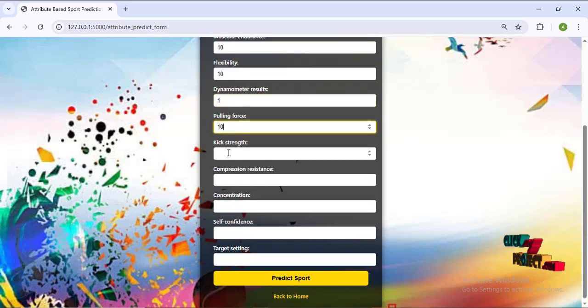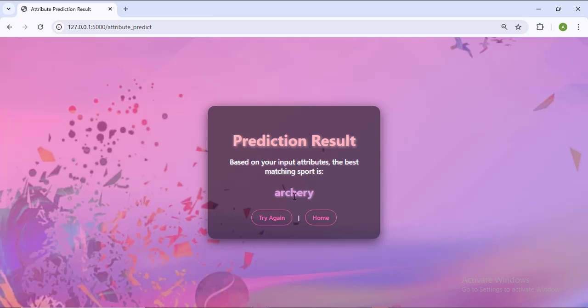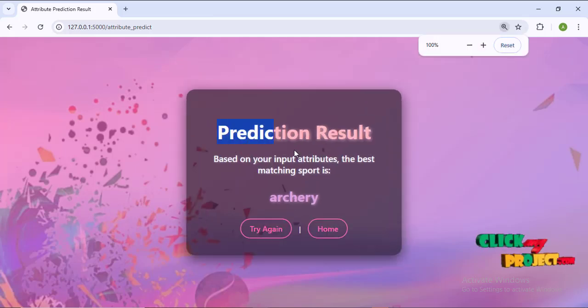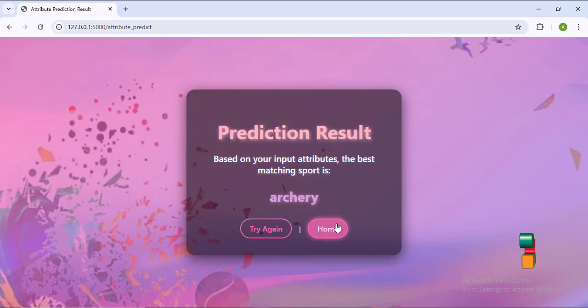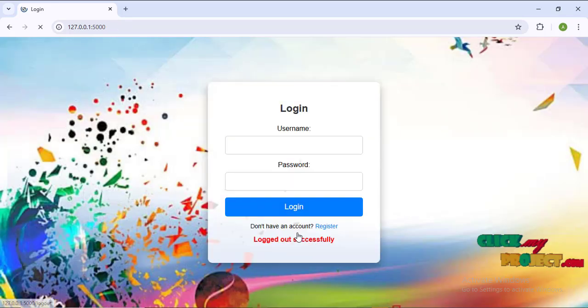These are the details entered, and we detect the result, which sport is predicted attribute-wise. Then go back, and log out, which automatically logs out the user.